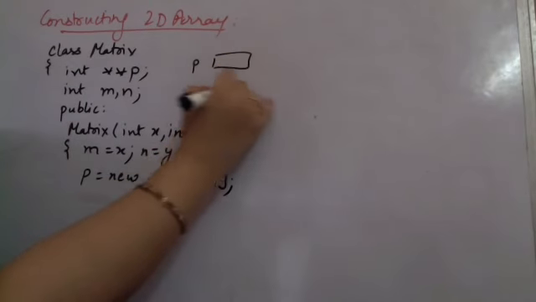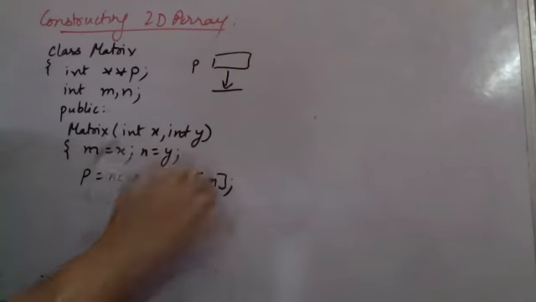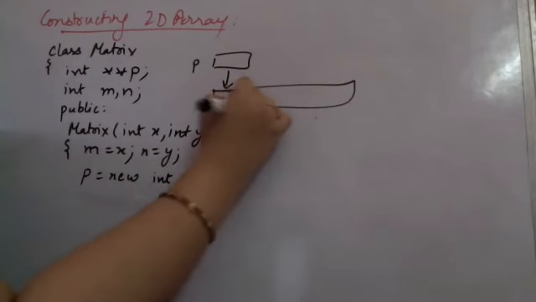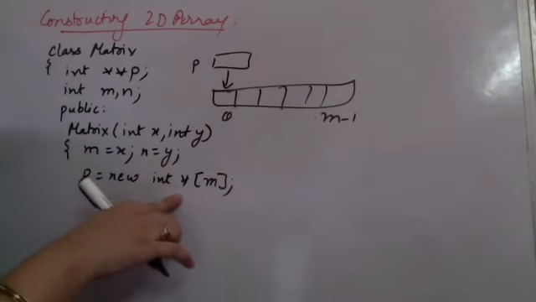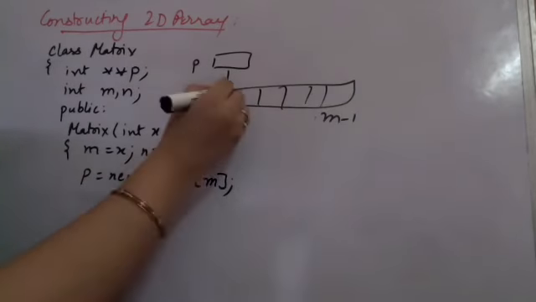Now that address is an array of size m. This is an array of size 0 to m minus 1. But what is this? This is another pointer. So this is going to store the complete array of the column. अभी मैंने रो क्रिएट करी, अब हर कॉलम का पॉइंटर इनमें स्टोर्ड होगा. This is a pointer to a pointer, so this is a pointer to a pointer.